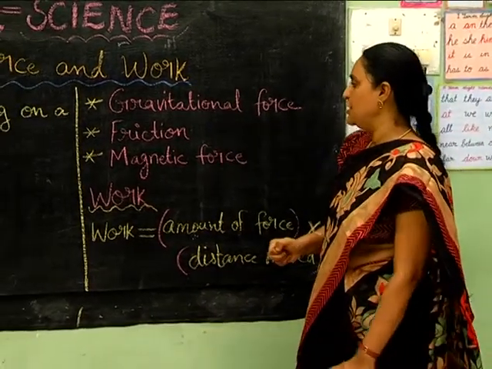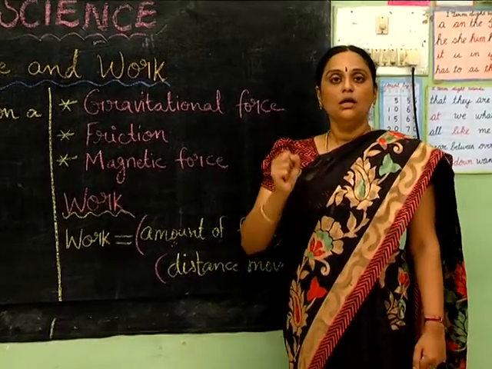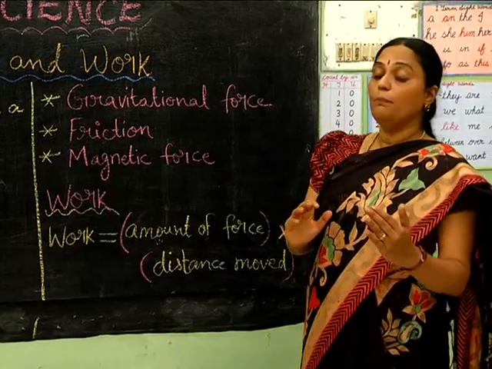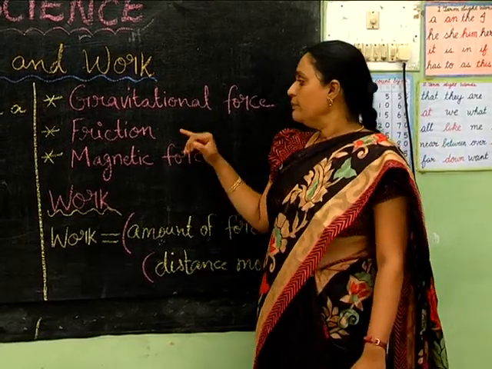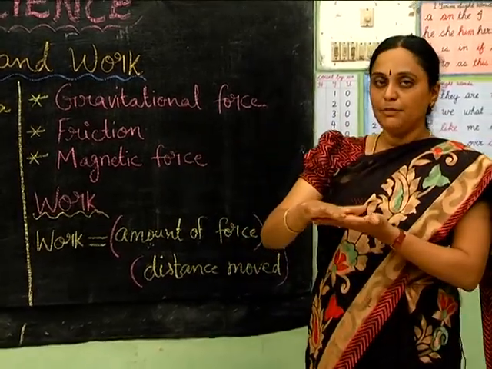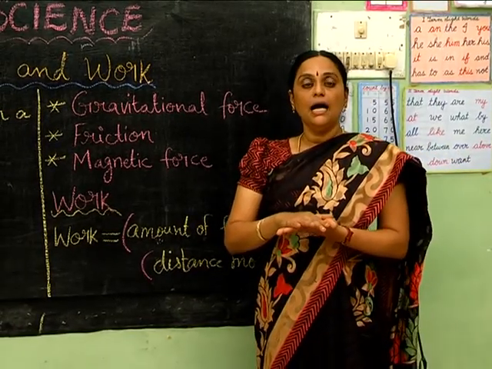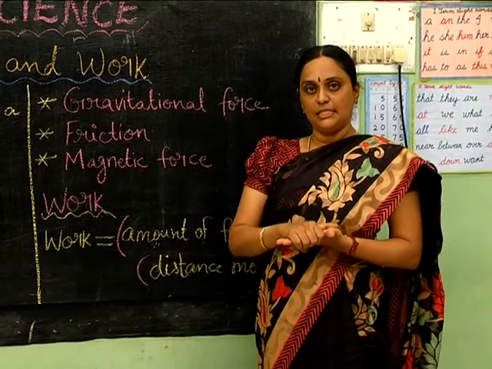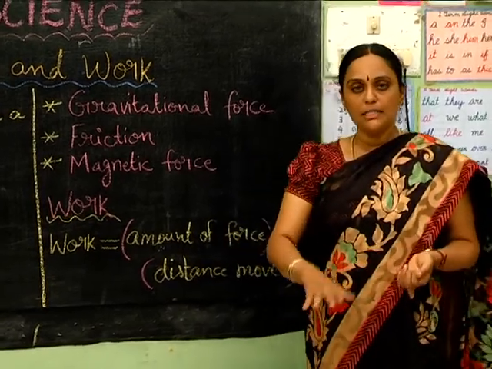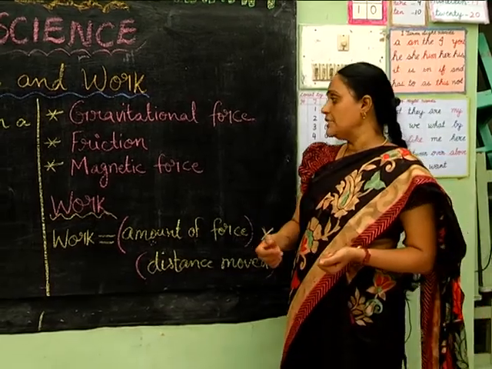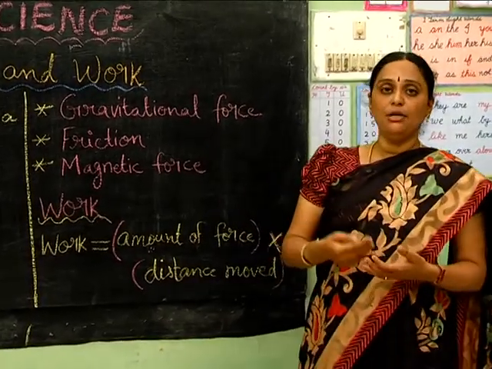Then next, coming to friction. Friction, this force stops movement. This acts opposite to the direction of the movement. Friction always acts between two surfaces. It is more on rough surfaces and less on smooth surfaces. So that is why when you walk on a slippery floor, you have more chances to fall than on a rough surface. This friction is both harmful and useful.